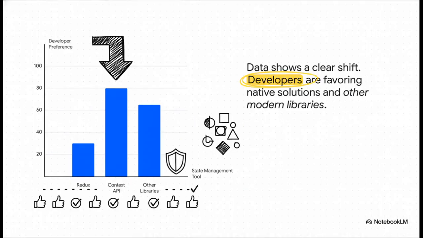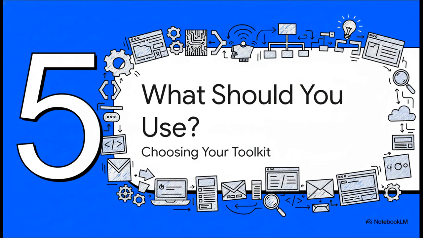And this isn't just a vibe. The data really shows a clear shift. You can see how dominant Redux was, but then you see this projected decline in preference. At the same time, you see developers really favoring native solutions like the Context API or this whole ecosystem of other modern libraries. So this all leads us to the final, really practical question. In this new world with so many options, how do you choose the right tool for your project?